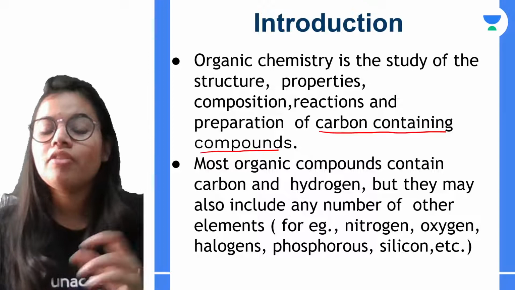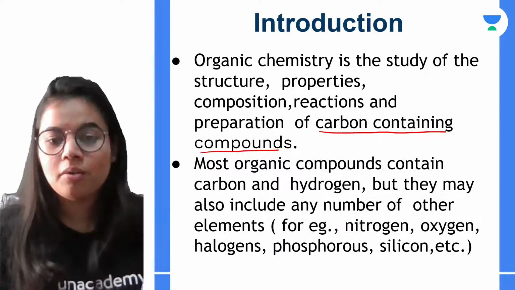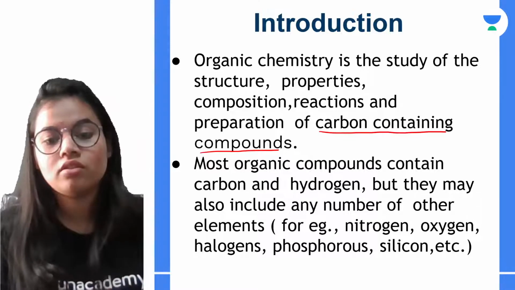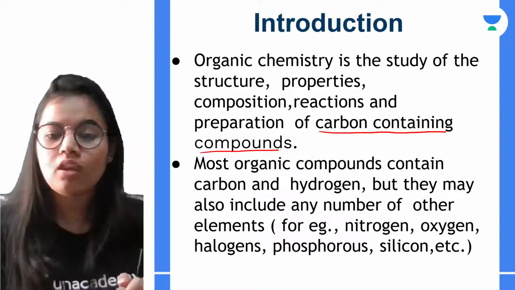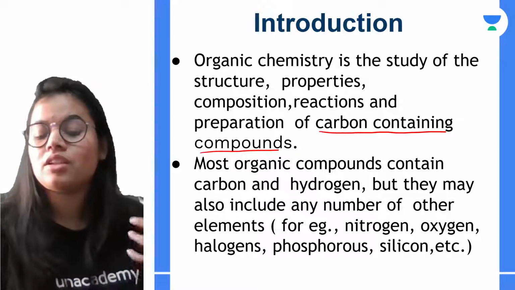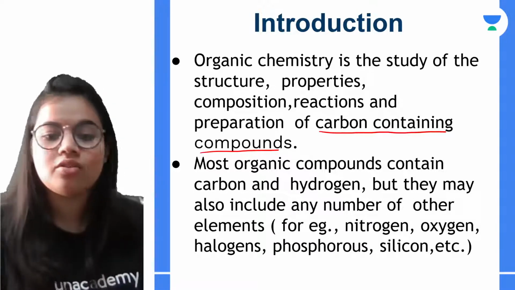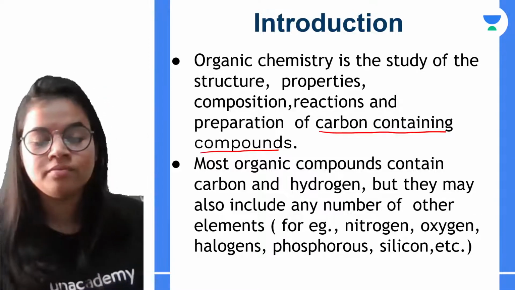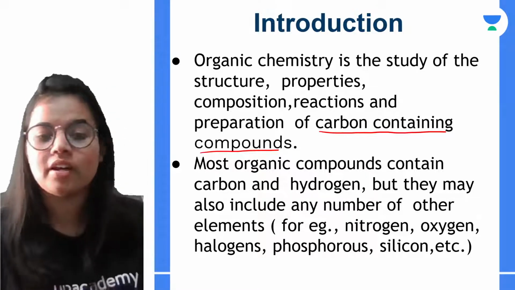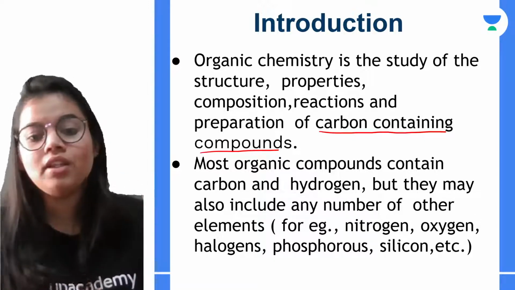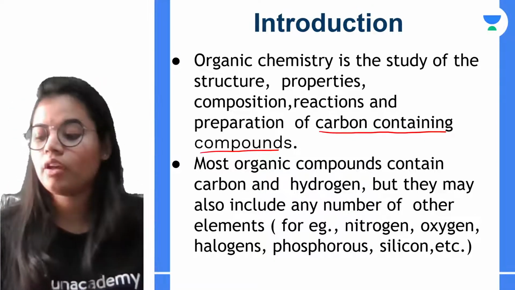If I talk about the majority of compounds, they will be having carbon and hydrogen, both. And of course there are compounds which contain oxygen, nitrogen, halogen, phosphorus, silicon, etc. But in the majority of compounds, you will be finding carbon and hydrogen.